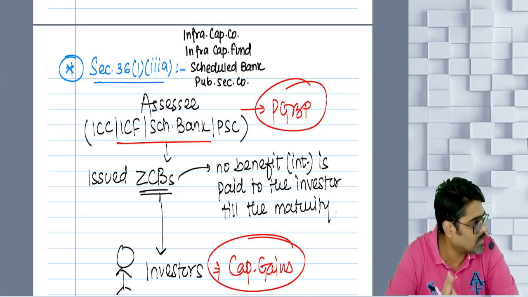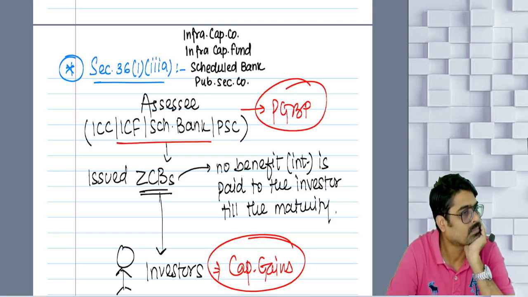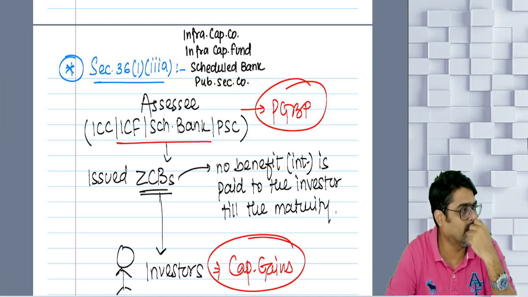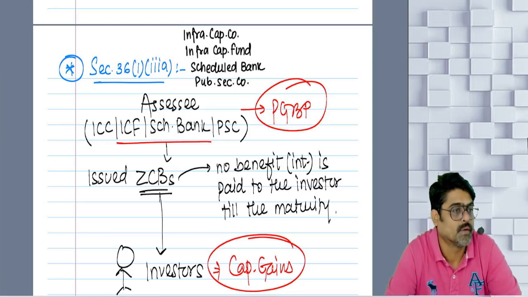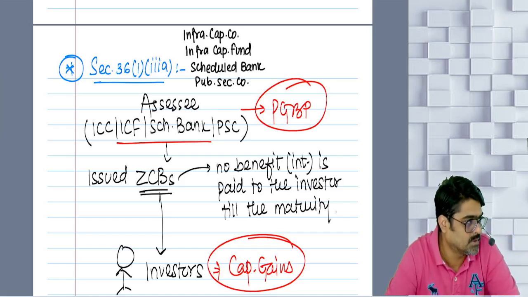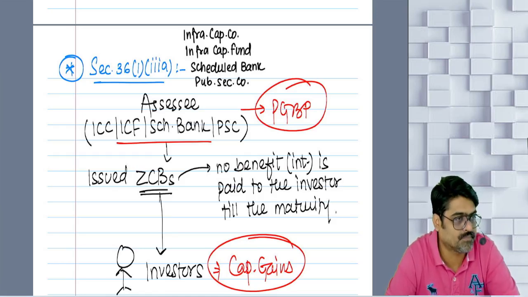Who will issue zero coupon bonds? And what are zero coupon bonds? Anyone has heard anything about zero coupon bonds? From the name also you will get the idea. These are the bonds on which you don't get any interest. Zero coupon means zero coupon rate. Coupon rate means interest. In technical terms, the meaning of coupon is interest.